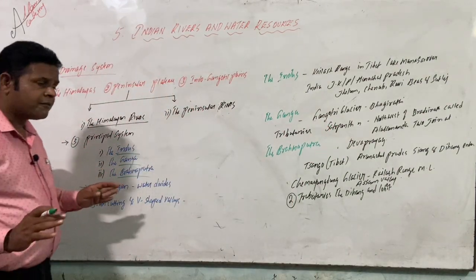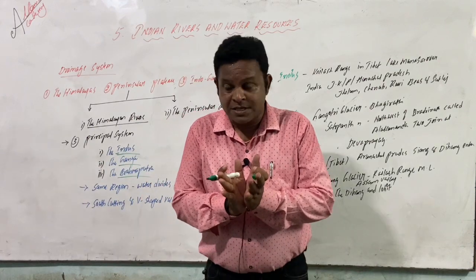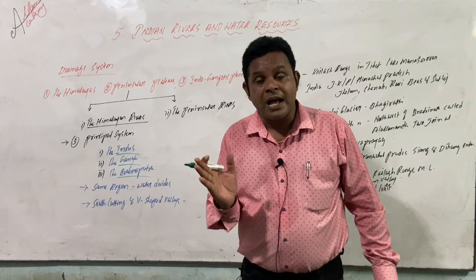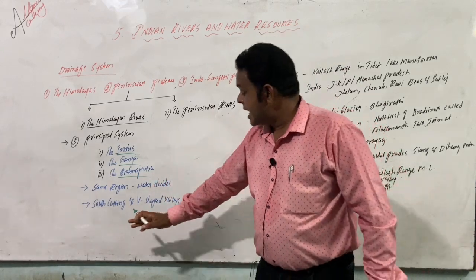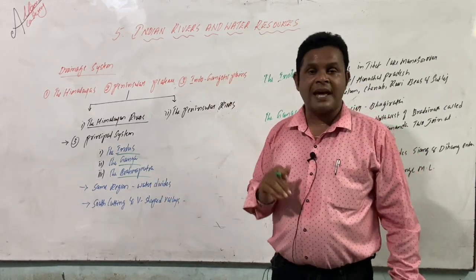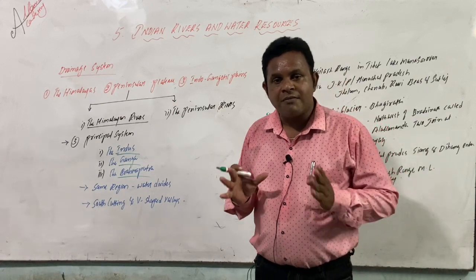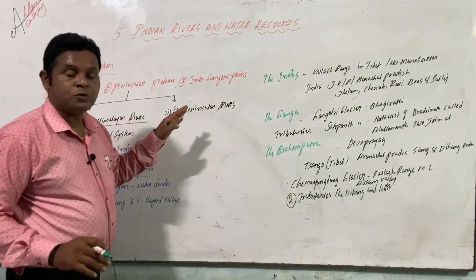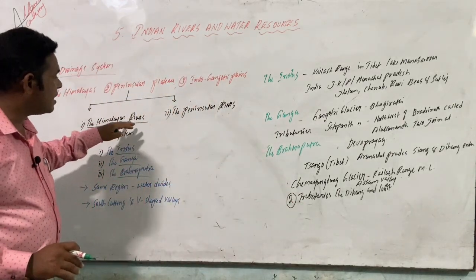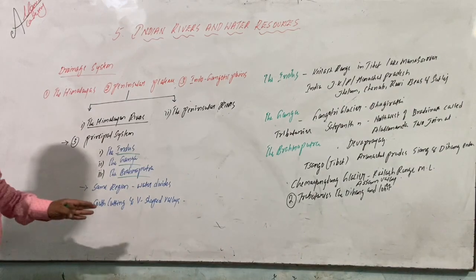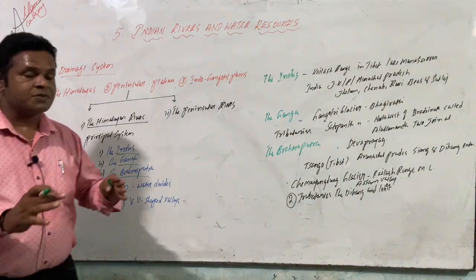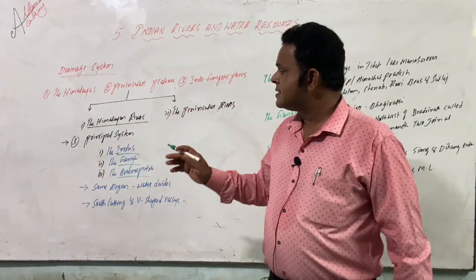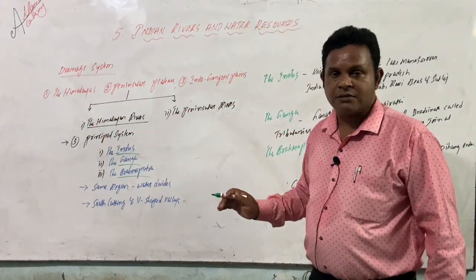And not only that, after that the water divides, and it bends towards the south, and there we get V-shaped valleys. With V-shaped valleys, we find only two river systems, the Himalayan and the peninsular rivers, and these systems exist. So in this connection, now let us discuss the Himalayan rivers.